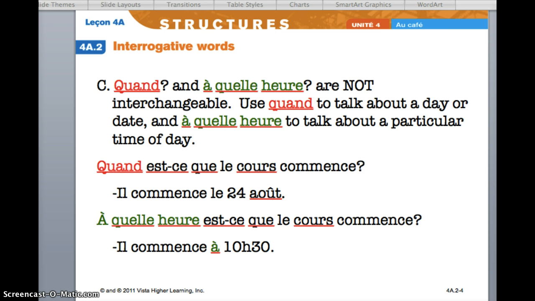Even though the responses to quand and à quelle heure both indicate something to do with time in general, they are very specific in use. Quand is used to talk about a day or a date, and à quelle heure is to talk about a particular time of the day. If you were asking when classes start, you would say quand because the answer is a date. If the answer was something about a time, it starts at 10:30, then you would be asking à quelle heure.